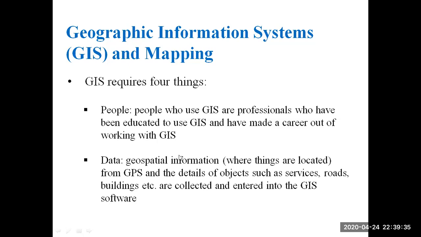Next requirement for GIS is data. So here the geospatial information, that is the data in the form of latitudes and longitudes, which is received from the GPS, such as services, roads, buildings, etc. are collected, and that data is entered into the GIS software. So we are collecting the data from GPS and we are entering it into the GIS software.